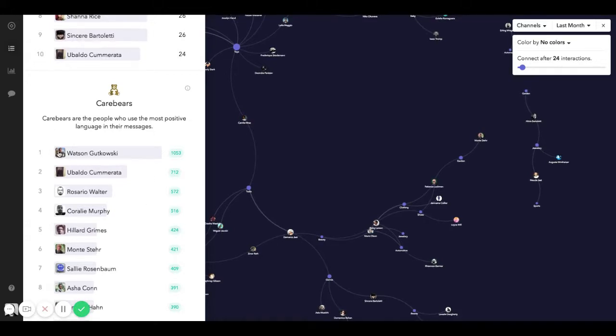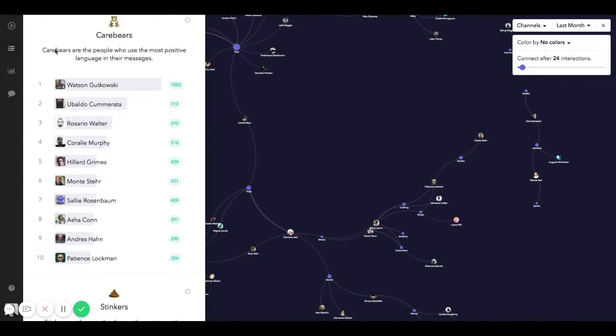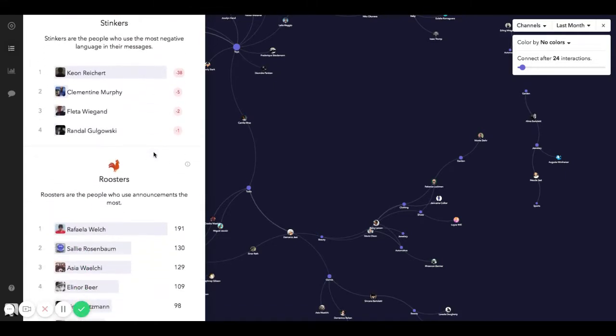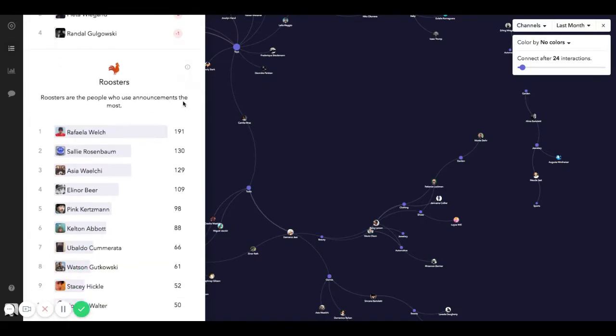And we can see there's a big difference between the first couple. So that's a question of, are we recognizing these people for their positivity? And we can see that there are some people that are far more negative, potentially, in the way that they're using messages. Now, that's not always going to mean that they are negative across the board. It might just mean that the nature of their work means they use more negative language. So that's something that we have to figure out as we ask these questions. Finally, we can see who uses announcements the most amongst our team.